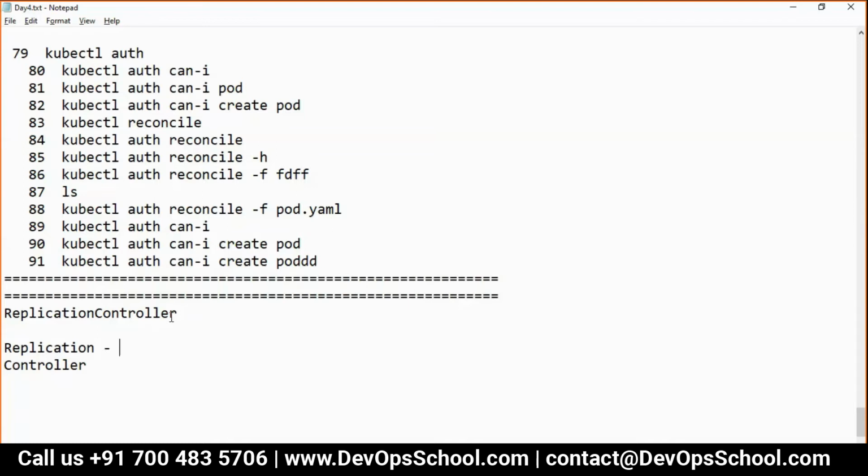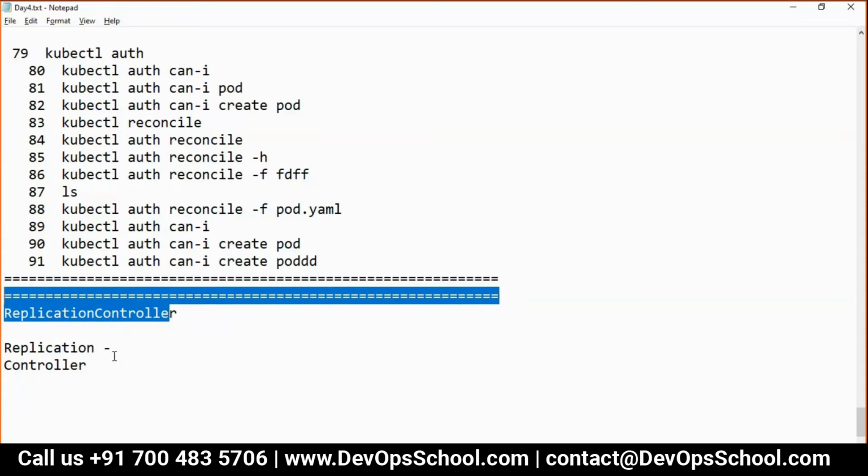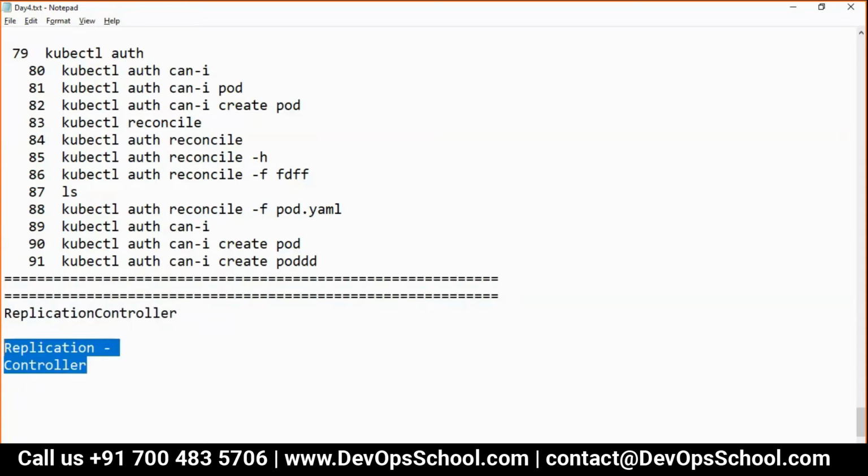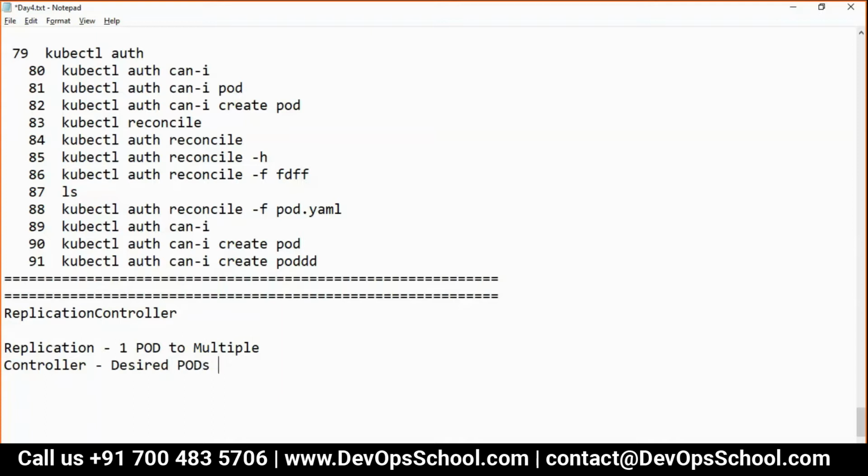Replication controller is one of the resources, and it has two features. One is replication and another one is controller. So how can we do the replication? Here replication means one pod to multiple pods. That's called replication. And here controller means whatever desired pods you set, it will always make sure that the actual pods match at any cost. You don't have to do anything here. So these are the two features of the replication controller. So for that, let's get into it.